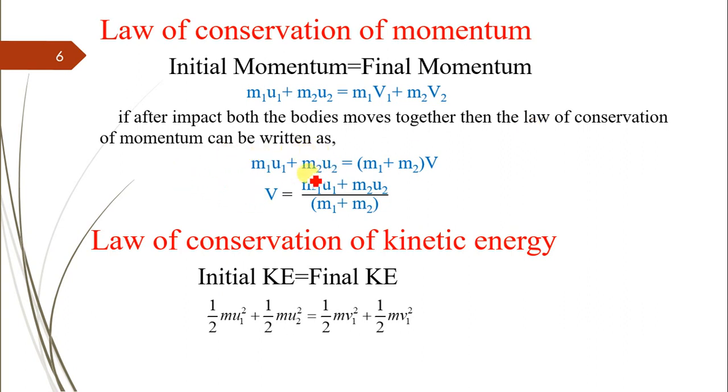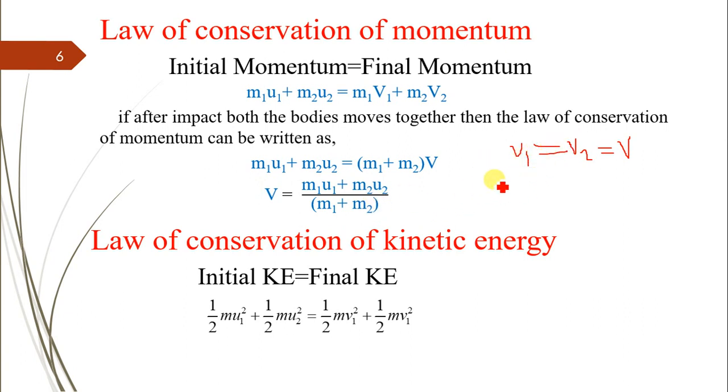If after the impact both the bodies move together, then the law of conservation of momentum can be written as m1u1 plus m2u2 is equal to (m1 plus m2) into v1. As both the bodies are moving with the same velocity, we can say the velocity of the first body is equal to the velocity of the second body, the constant velocity v, and hence (m1 plus m2) into v. Or we can say the velocity v is equal to the initial momentum divided by the summation of masses.